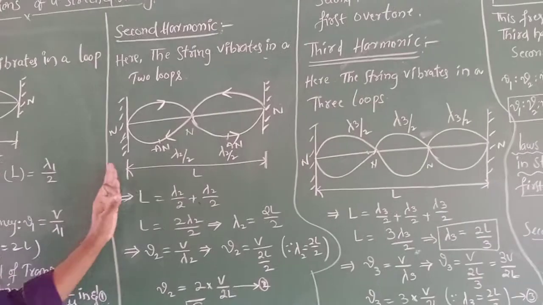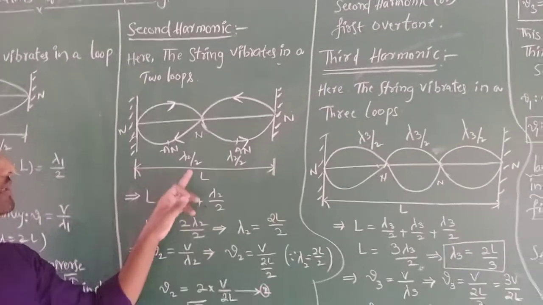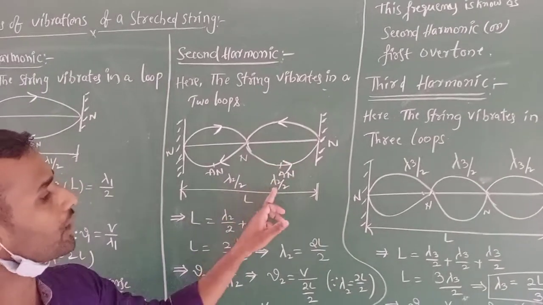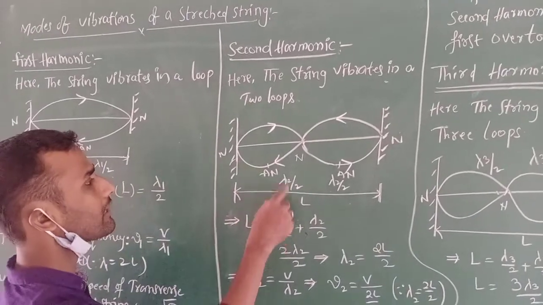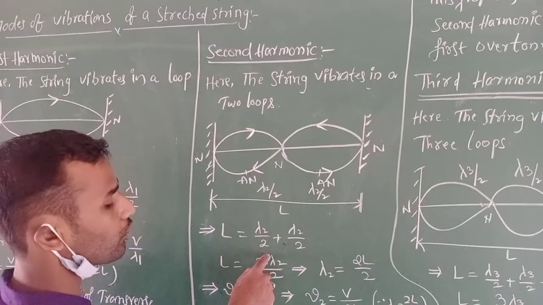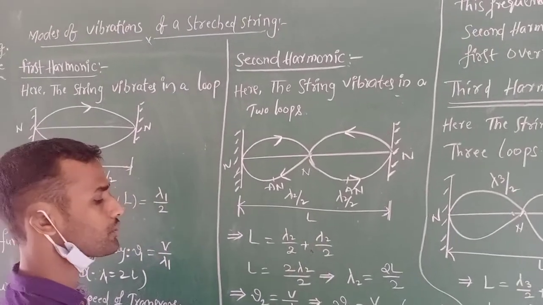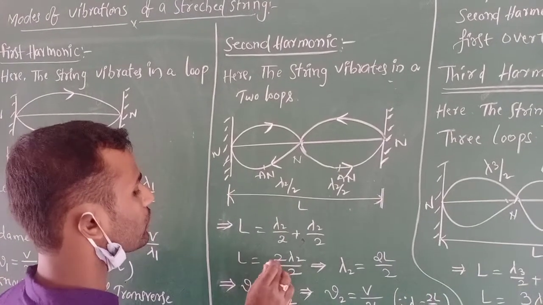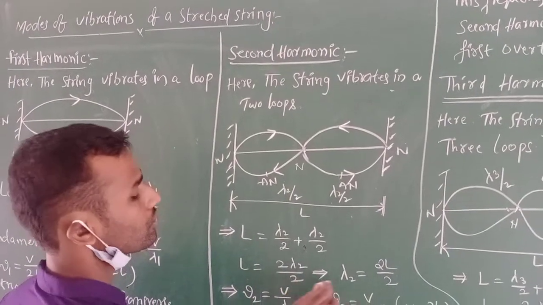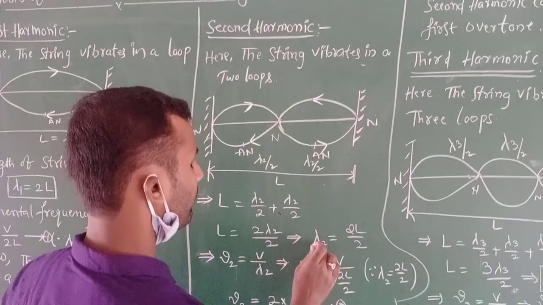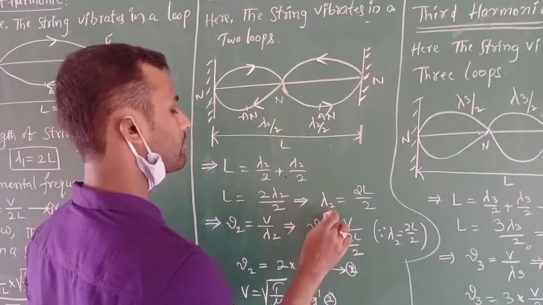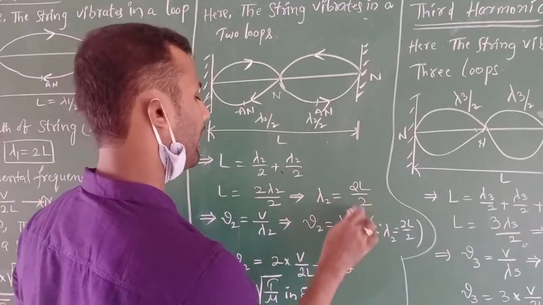The distance between any two nodes is lambda 2 by 2 and lambda 2 by 2. The total length of the string L equals lambda 2 by 2 plus lambda 2 by 2, so the total is 2 lambda 2 by 2. So lambda 2 equals 2L by 2.